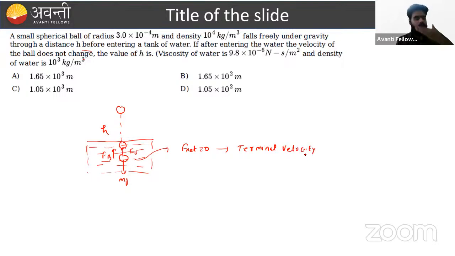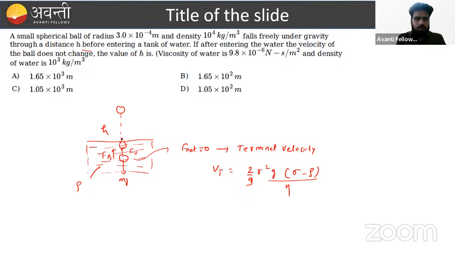What is the terminal velocity? We have to know the terminal velocity: 2 by 9 r square g, times the density of the body, if you consider sigma, minus the density of the liquid, if you consider rho, divided by the viscosity eta. This is the terminal velocity. If we remember this formula, we can solve the problem within a second.